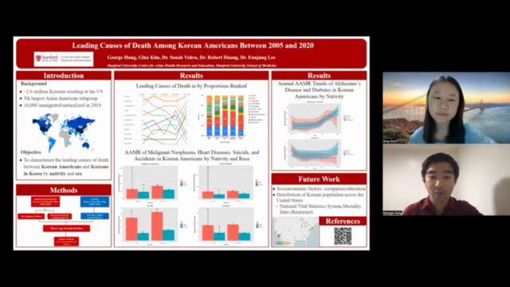All in all, as healthcare professionals, it's crucial that we understand the leading causes of death of Korean Americans, as doing so can help improve population-tailored patient care, increase early detection/treatment of disease, and reduce mortality rate.